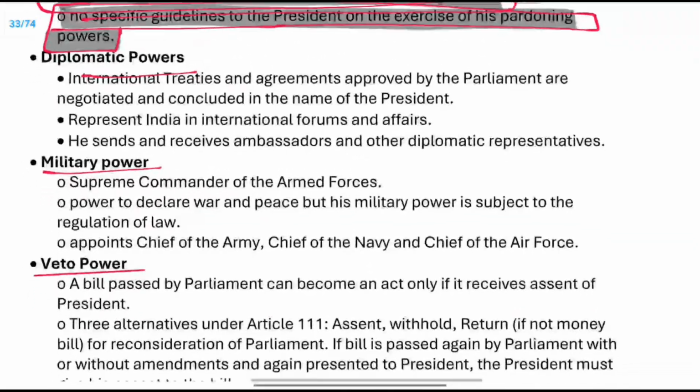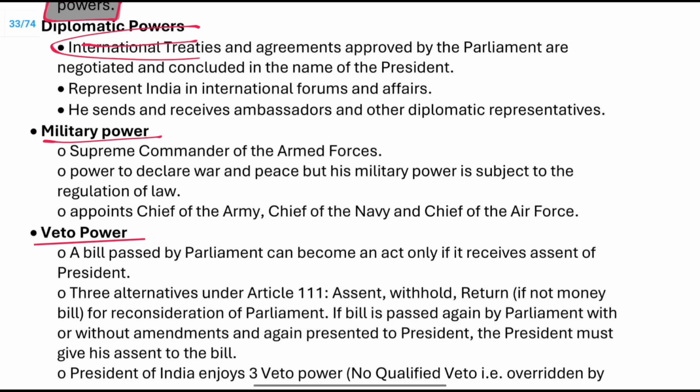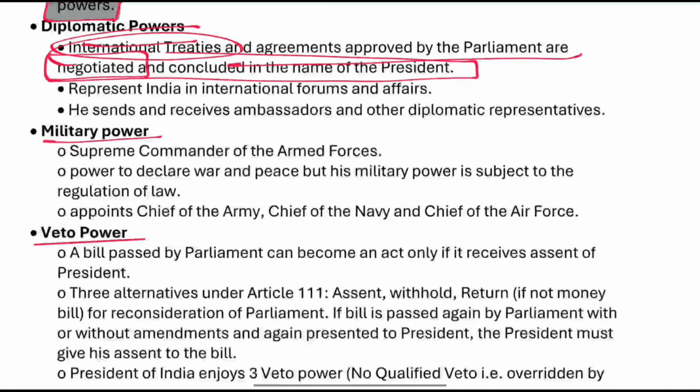Now, what is the diplomatic power? The international treaties and agreements approved by the parliament are negotiated and concluded in the name of the President. When there is an international treaty, this treaty is concluded in the name of the President, right?